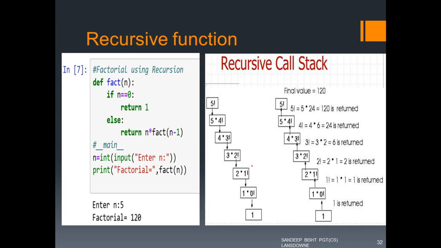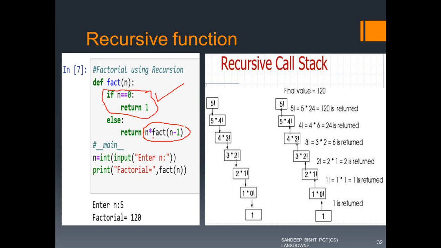Now that factorial example, we have implemented with a function fact, and we have implemented it using recursion. So you can see this is the base condition, and this function is calling itself.